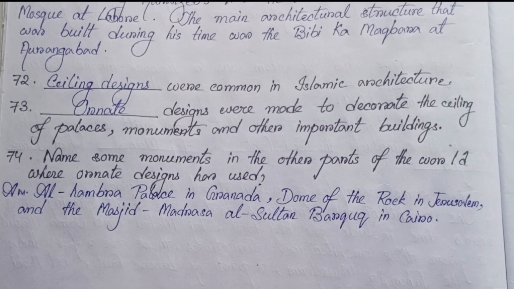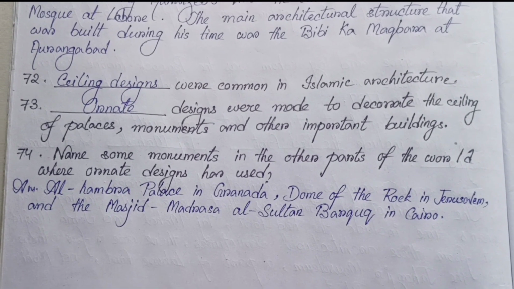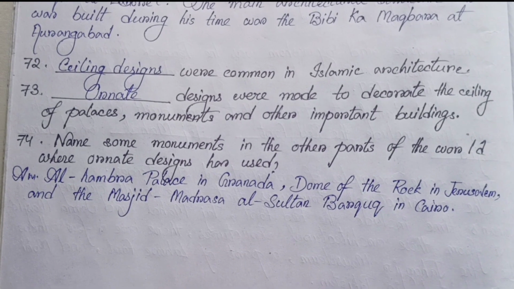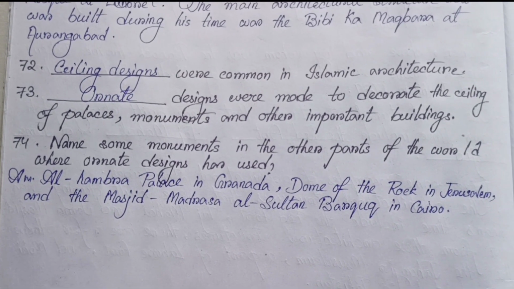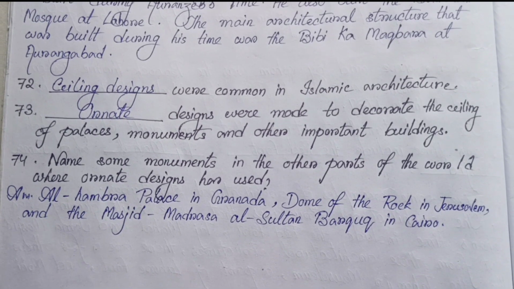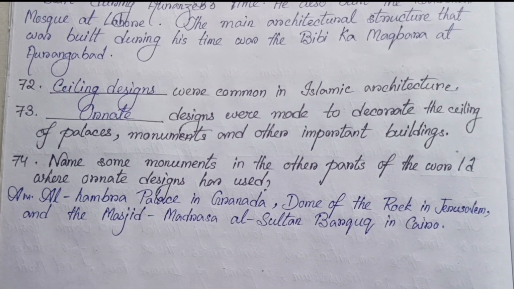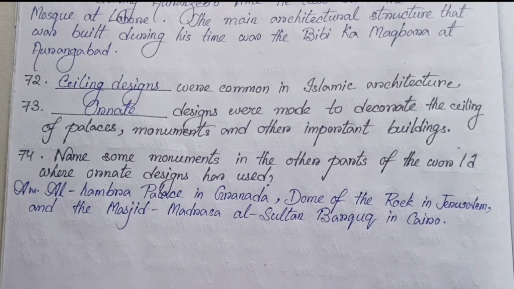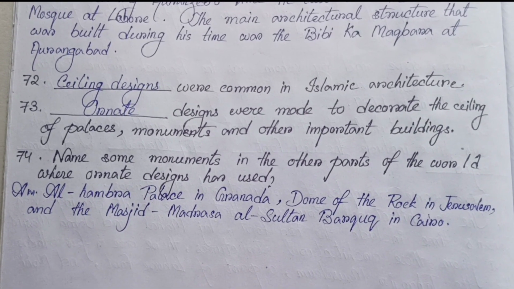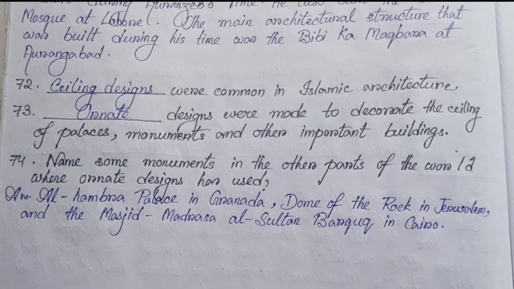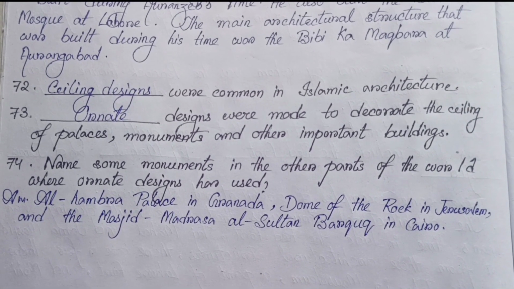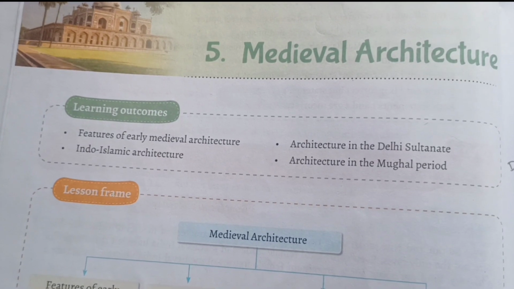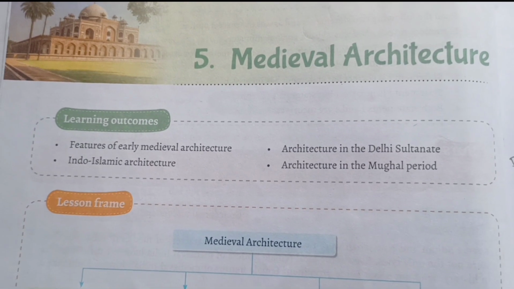Number 72. Ceiling designs were common in Islamic architecture. 73. Ornate designs were made to decorate the ceiling of palaces, monuments, and other important buildings. 74. Name some monuments in the other parts of the world where ornate designs have been used. Alhambra Palace in Granada, Dome of the Rock in Jerusalem, and the Madrasa of Sultan Barquq in Cairo. Okay, so these are total 74 intext question answers from chapter number 5, Medieval Architecture.